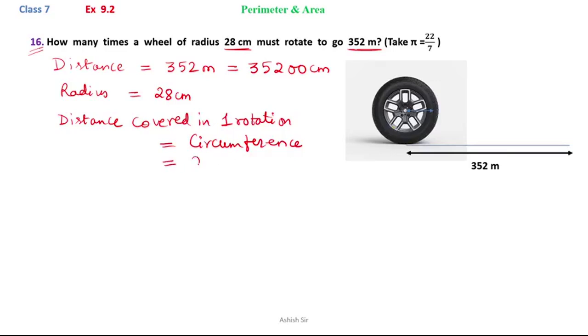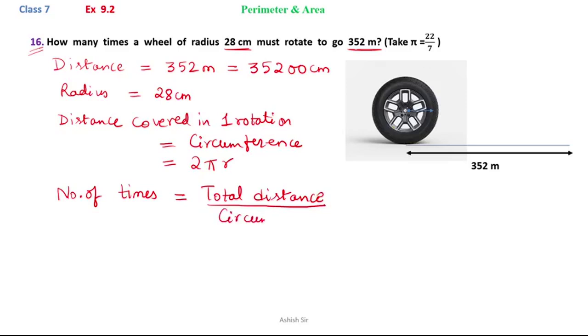Now circumference is equal to 2 pi r. So to find out the number of times the wheel will rotate, we have to divide the total distance by the distance covered in one rotation, that is the circumference.